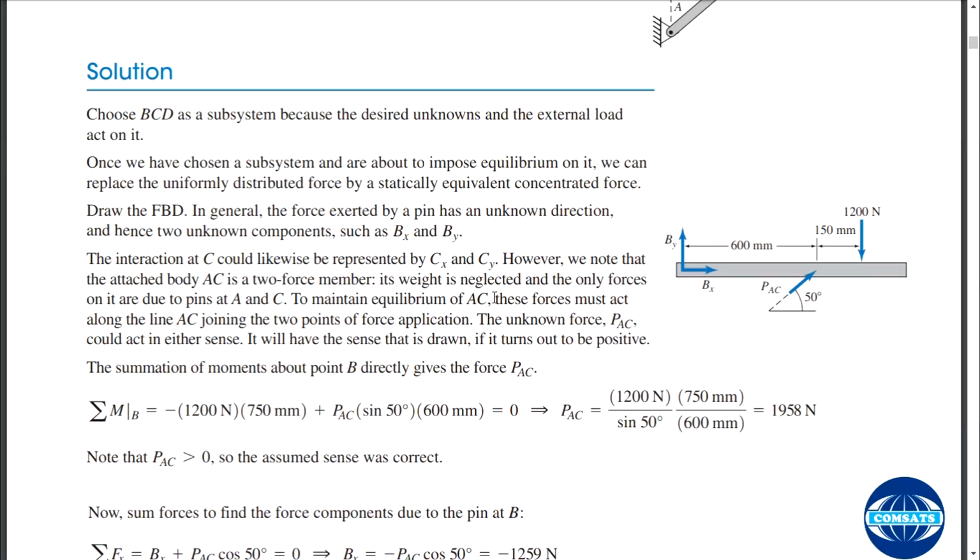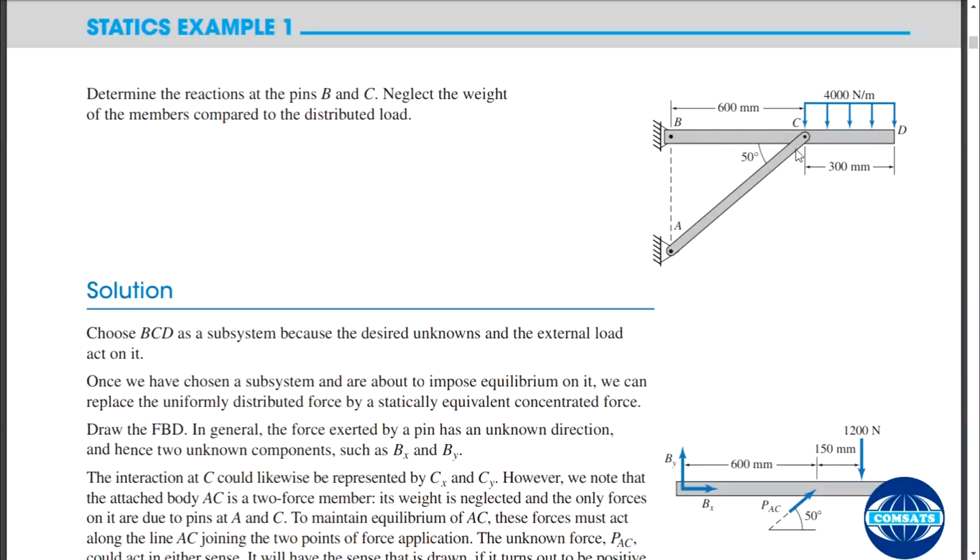Okay. To maintain equilibrium of AC, these forces must act along the line AC joining the two points of the forces at equilibrium. Okay. The unknown force PAC could act in either sense. It will have the sense that is drawn if it turns out to be positive. So why has PAC been placed with the arrow upwards? Why not downward? This is an assumption, because we are unaware of how it is going to behave.